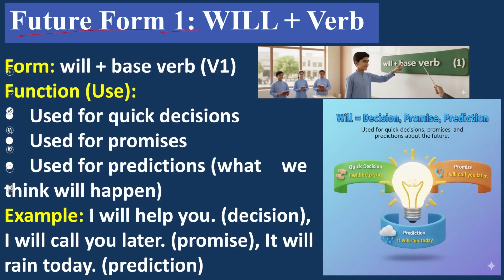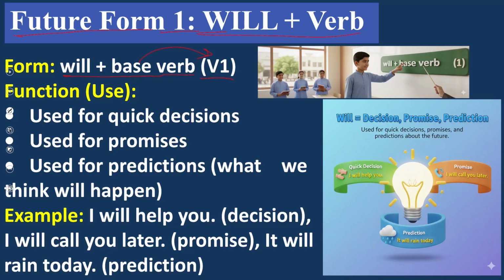Future form number 1, briefly: will plus the first form of the verb. Future indefinite: will plus base verb, the first form of the verb.